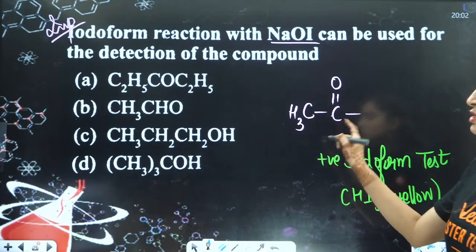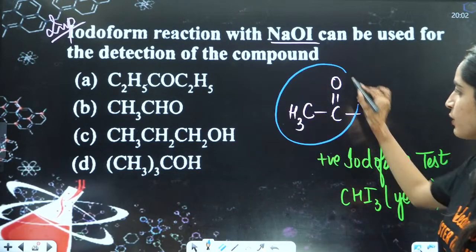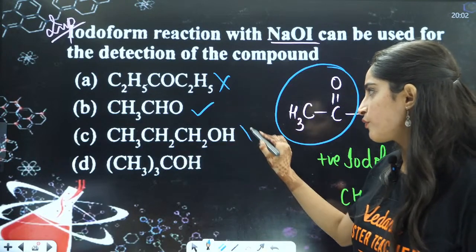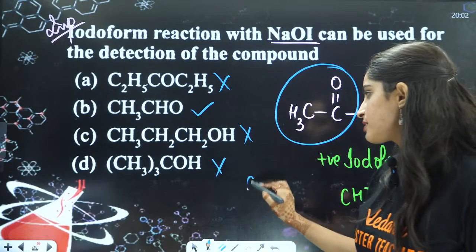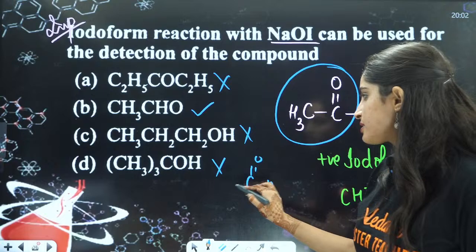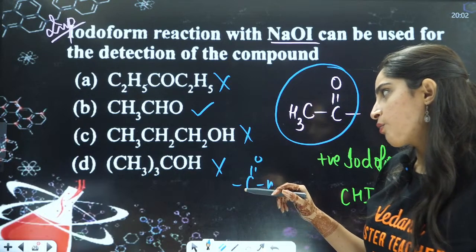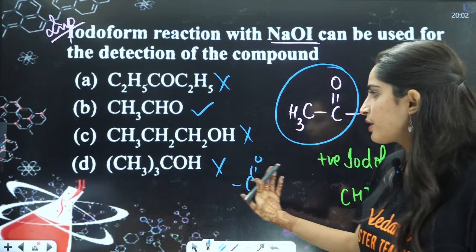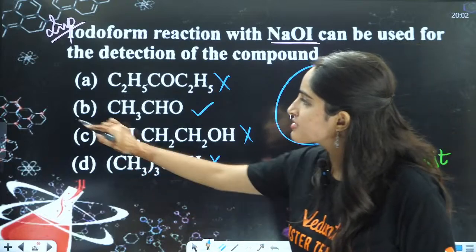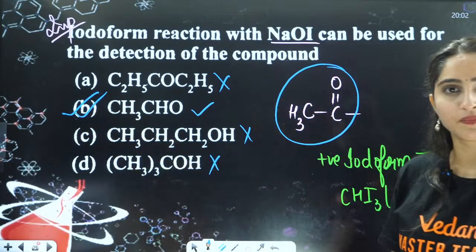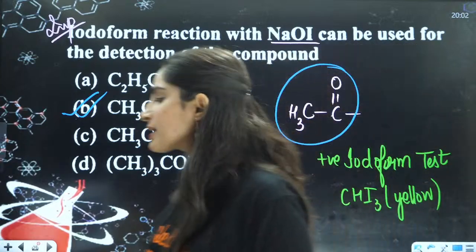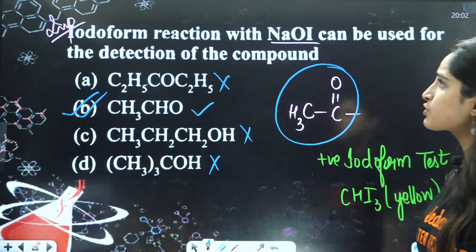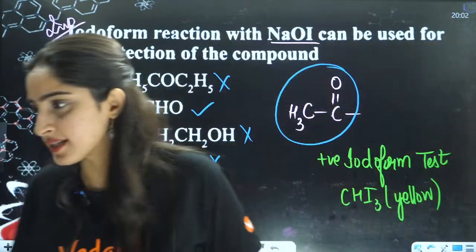So where can you see this particular group? In this one we cannot see it, in this we can see it, in this also we cannot see it, in this also we cannot see it. This is C double bond OH, this is C double bond H, and this is CH3. So here also it is not showing. So B will become your correct answer for this. This question is from your aldehydes, ketones and carboxylic acids lesson.